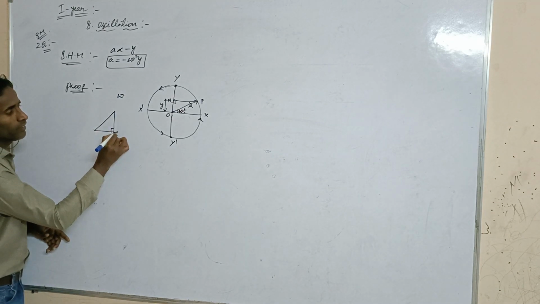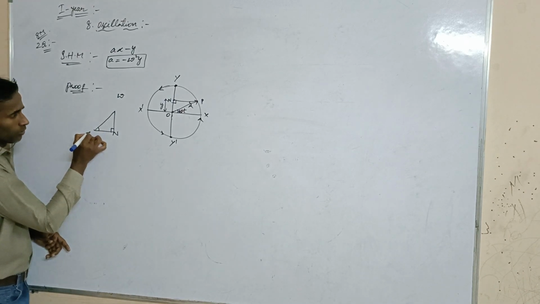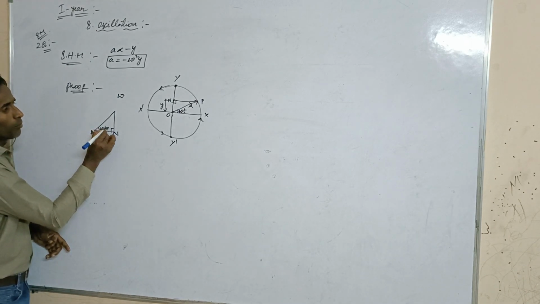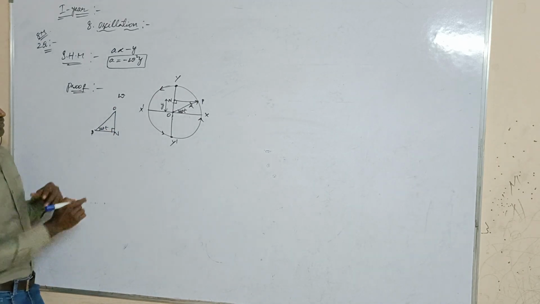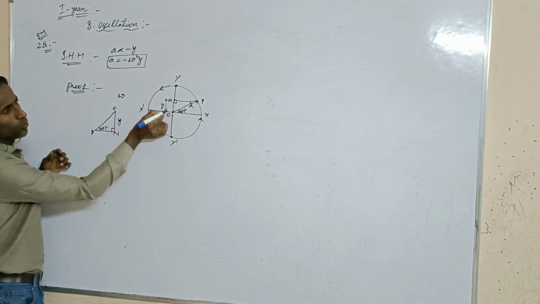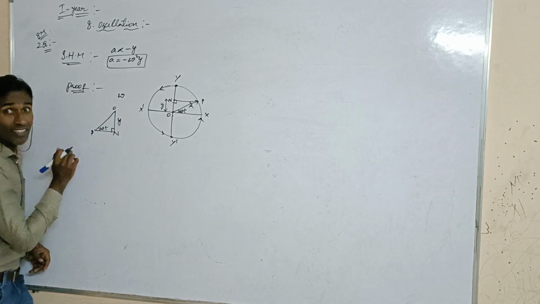This is the right angle. This is the capital N, and next one is the particle P at angle omega t. This is omega t, and next one is O. From this, the ON value is how much? ON value is y. So from this formula, what is given here in that question?